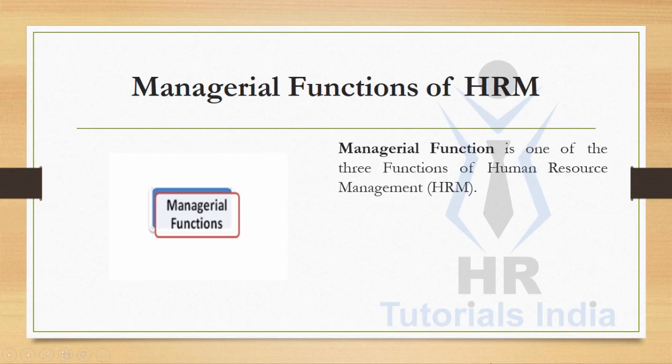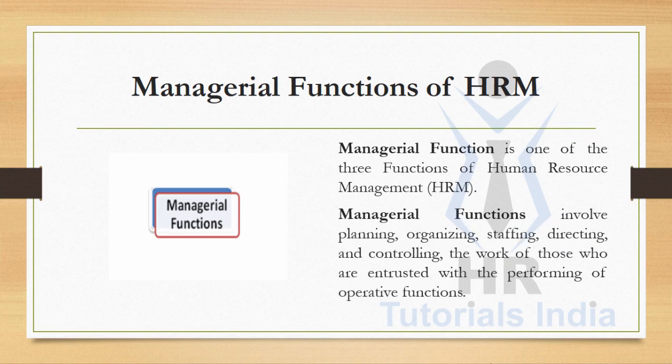Managerial function is one of the three functions of human resource management. Managerial functions involve planning, organizing, staffing, directing, and controlling the work of those who are entrusted with performing of operative functions. Which means managerial functions consist of planning, organizing, staffing, directing, and controlling. Let us know what are the different types of functions and let us discuss in detail.